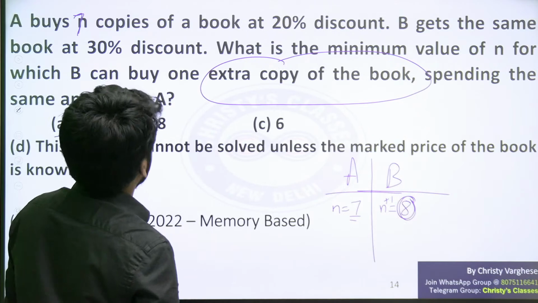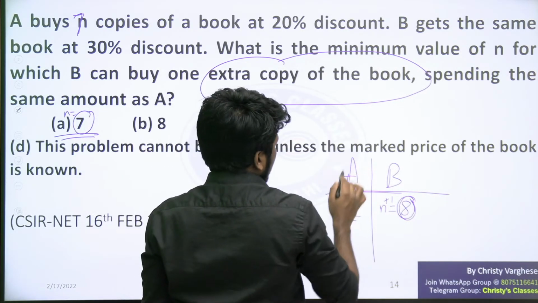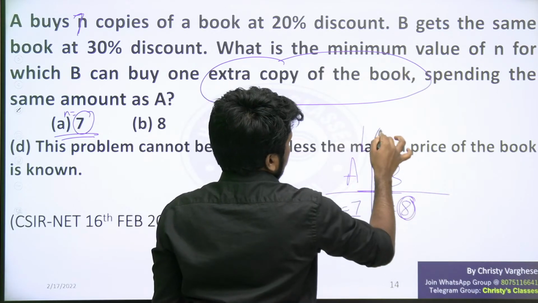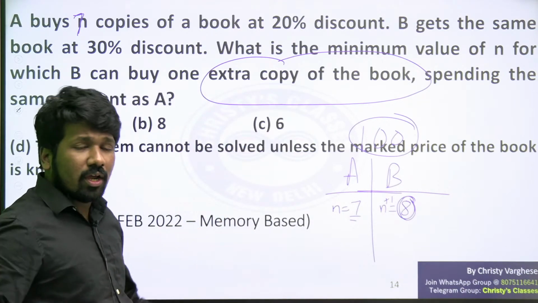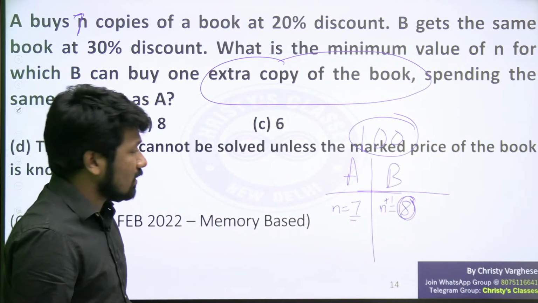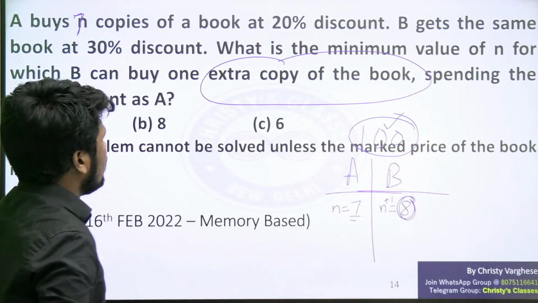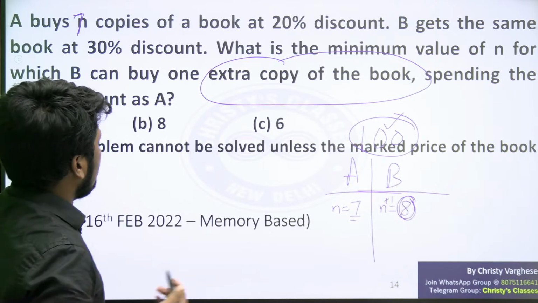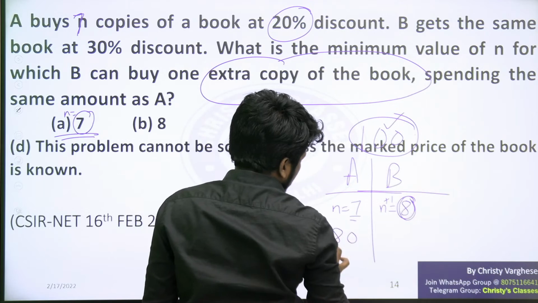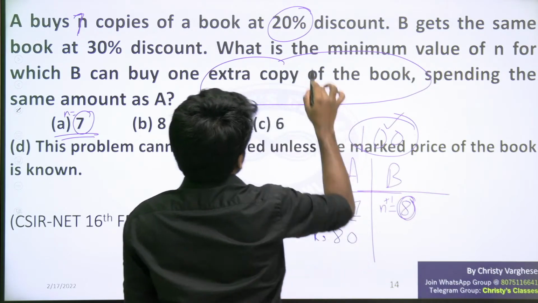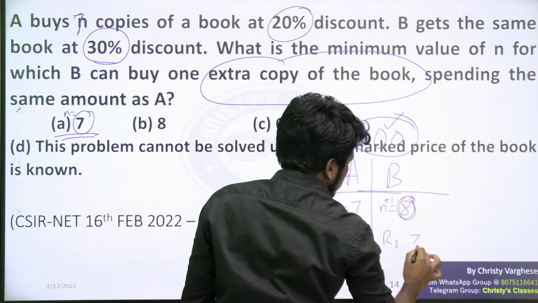Let us check that. A is getting the book at 20% discount. For convenience, let the marked price of the book be 100, just to get an idea. You can take any MRP; that does not change the answer. You can try it if you want. So 100 is the marked price, or MRP, of the book. A is getting 20% discount, which means A is getting it at 80 rupees per book. B is getting 30% discount, which means B is getting it at 70 rupees per book.